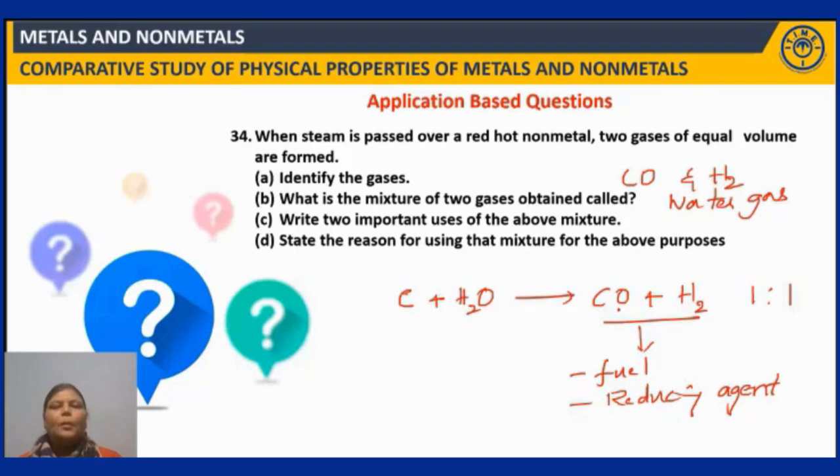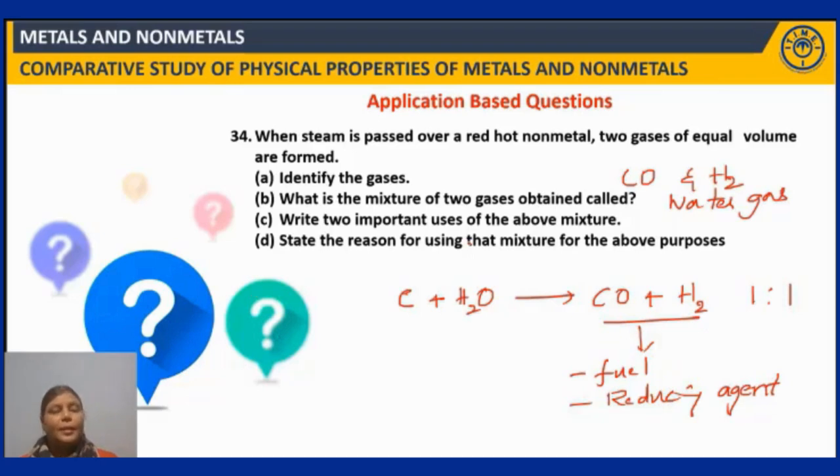See here, carbon monoxide as well as hydrogen release an enormous amount of heat energy when they react with oxygen. Right. So, that is why it is a good fuel. Fine. And then coming to reducing agent, hydrogen is a good reducing agent, no doubt about that. And even carbon monoxide can get easily converted to carbon dioxide on oxidation. So, it very quickly gets oxidized to carbon dioxide. Hence, it is a good reducing agent. So, those are the reasons for using that mixture for these purposes. Right. So, this is the answer for this question.